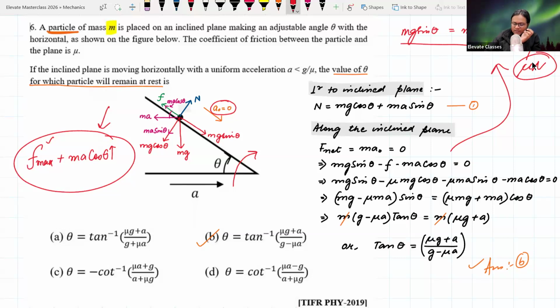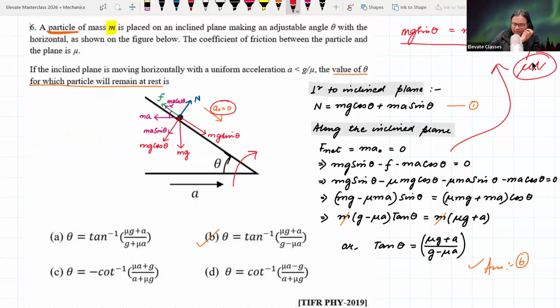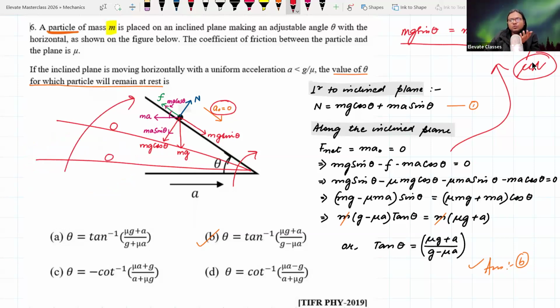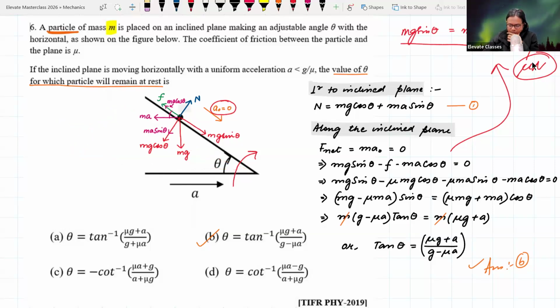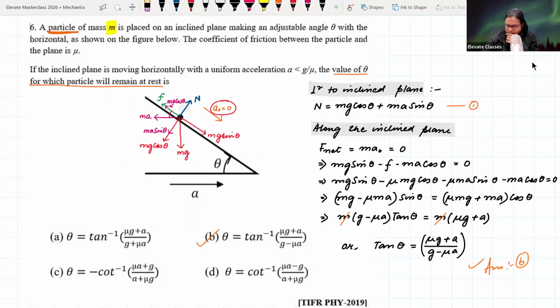So if we talk about a smaller theta, if the object is here, there is anyways no motion. There is a large number of values of theta for which there is no motion. That means the particle is at rest. But we are interested in that particular value of theta, which is the limiting case in this case. So the limiting case can be obtained only by applying the maximum value of friction. Right. I think there is no other possibility around it. Limiting case, though.